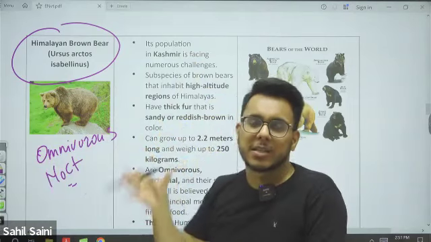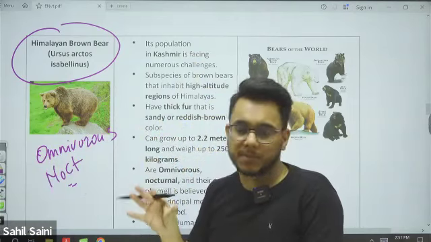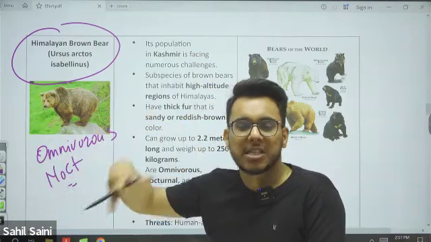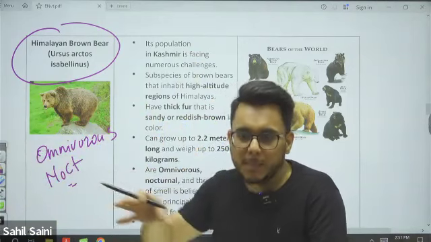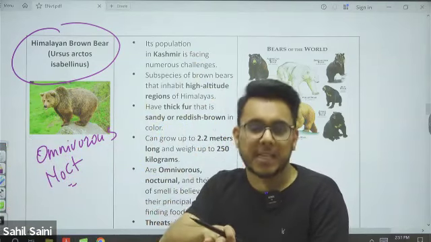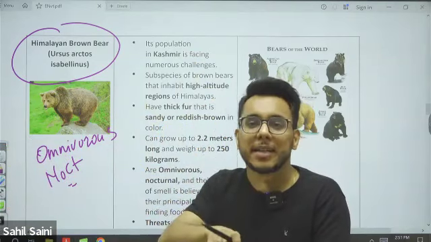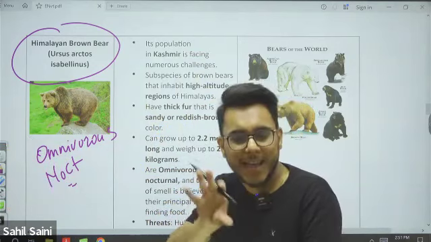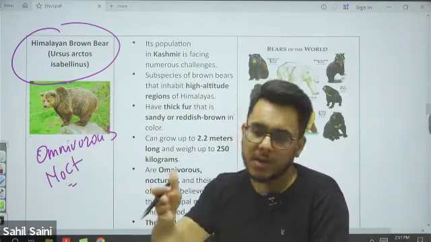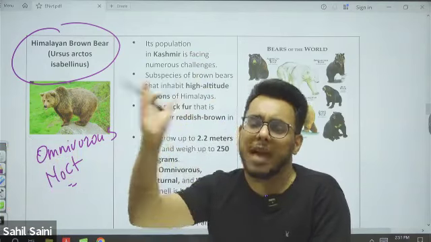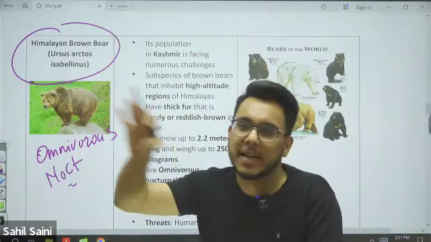In the Kashmir region, a lot of resorts have been developed. What they do is discard garbage and food in the open, in the jungle, forest. And these bears come to eat them. As they come to eat, instances of man-animal conflict are increasing, because when they come to the resort for this food and see the humans, either they panic or the humans panic, and there is man-animal conflict.